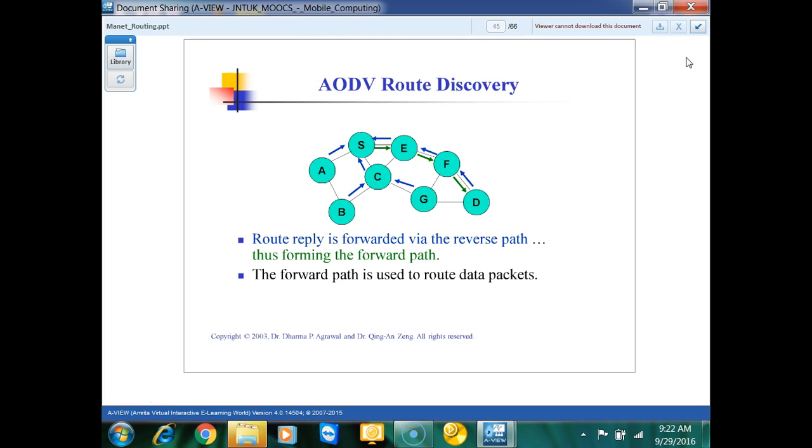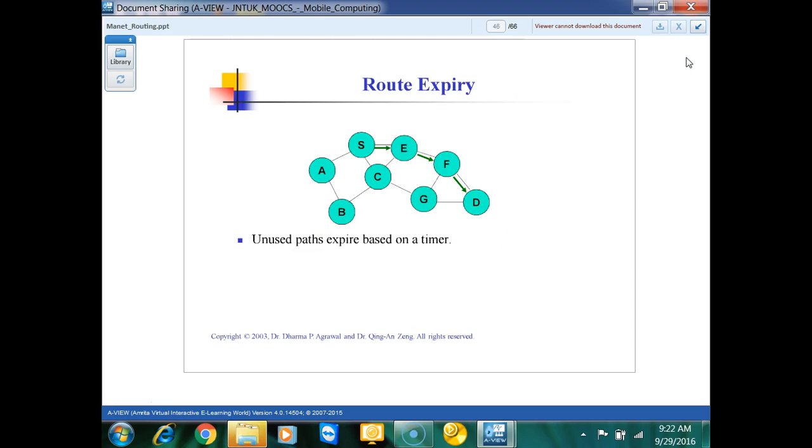So the route request is forwarded by the reverse path, thus forming the forward path. Once S gets the reverse path, it will form a forward path to send out the data packets. Now you can actually send out the data packets from S to D. Okay. The forward path can be used to route data packets. You can route the data packets from source to destination.